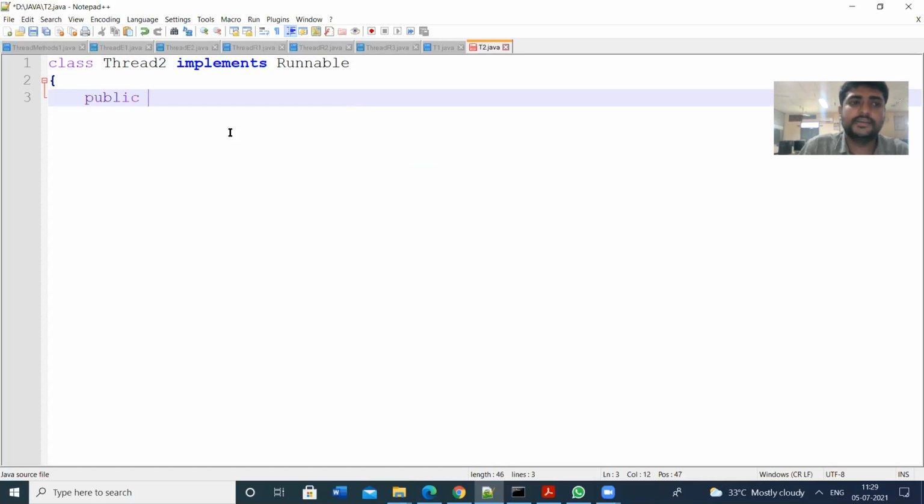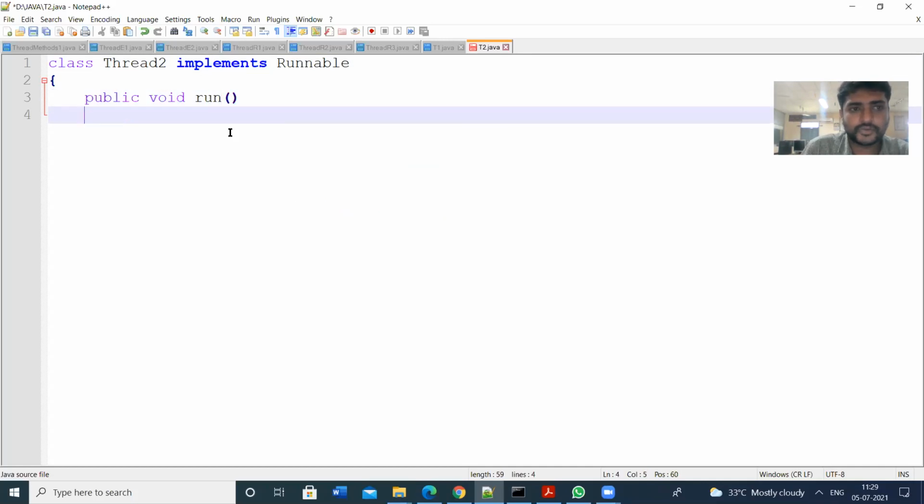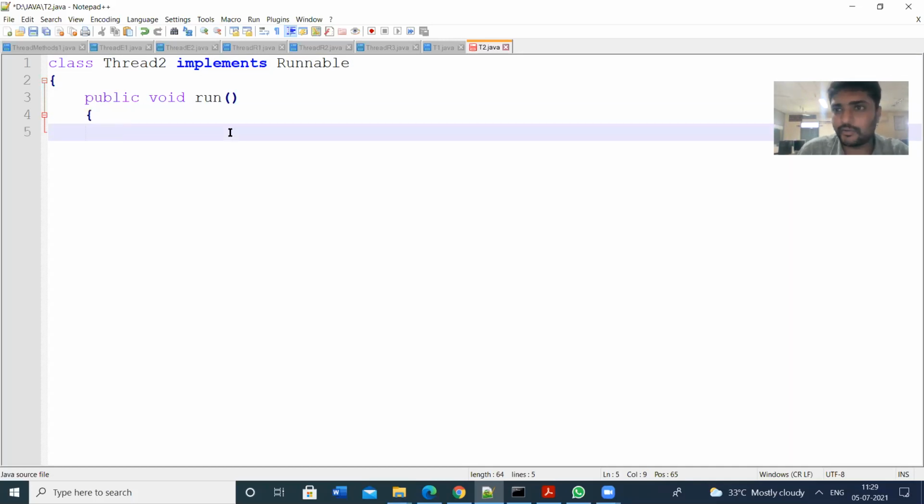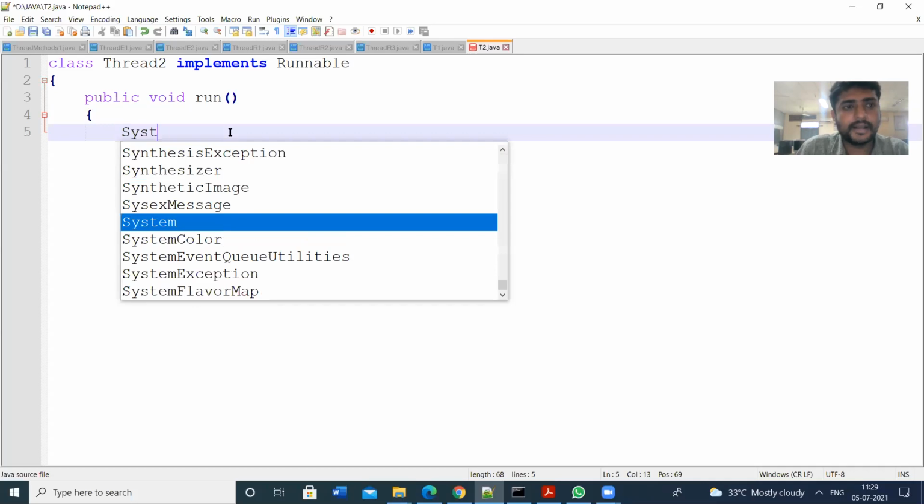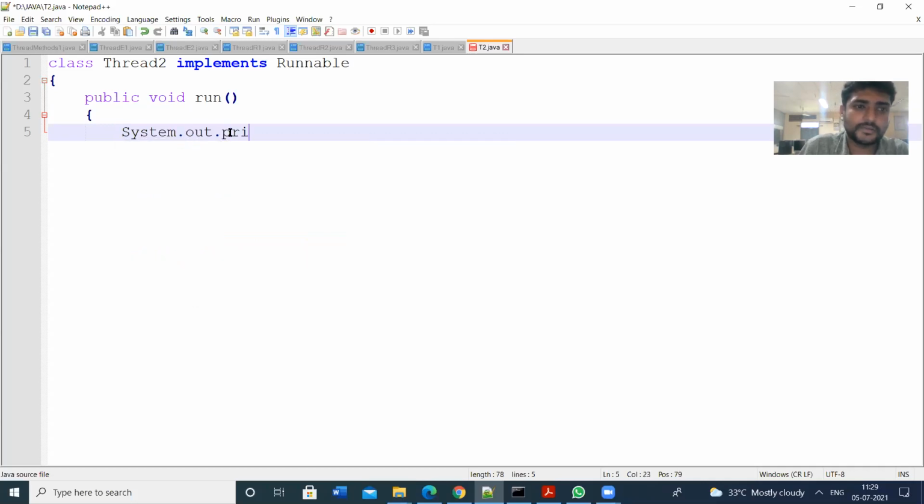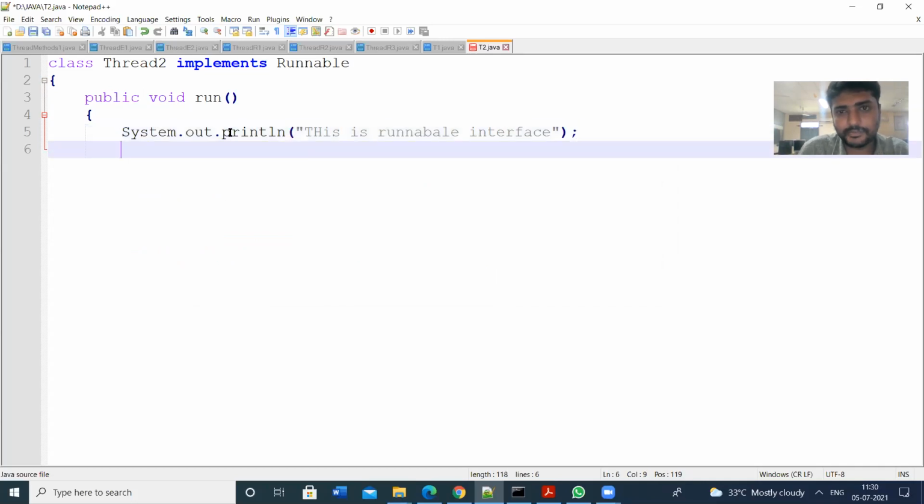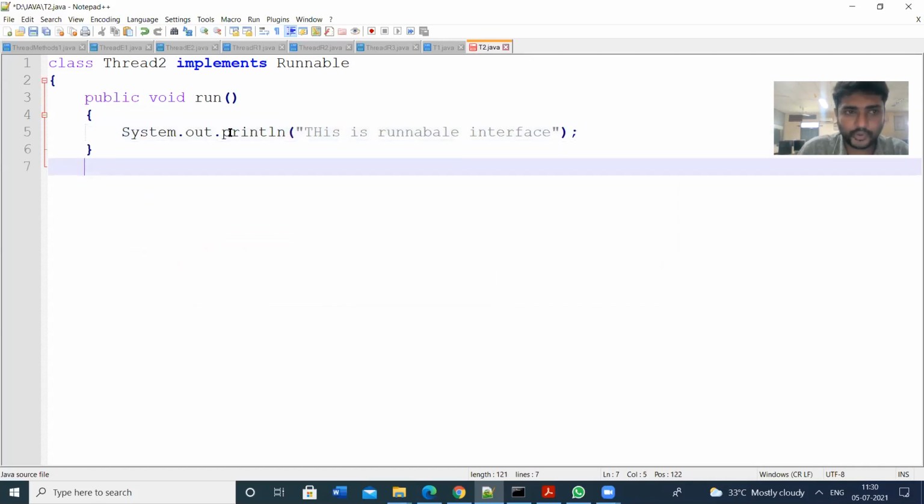Here we will override the method public void run. The run method should always be public. Why? Because overriding means the method name and signature are the same, but the definition is different. That's why you have to write public void. In that, I'm writing a statement System.out.println, this is the Runnable interface. Then I am closing the run method.